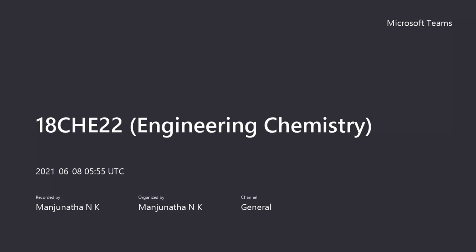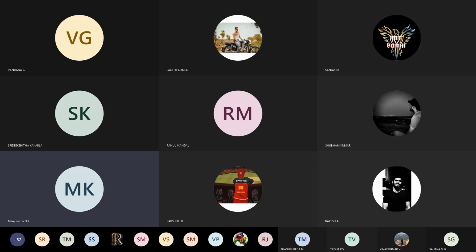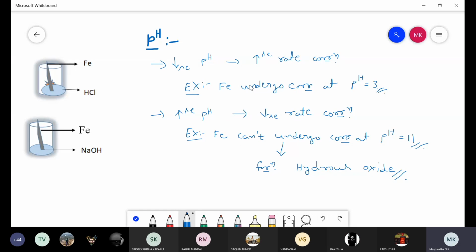Which affect the rate of corrosion. If they will ask pH, you need to write down these 2 points with this example. First one is decrease in pH, increasing in rate of corrosion takes place. Second one is increasing in pH, decreasing in rate of corrosion.